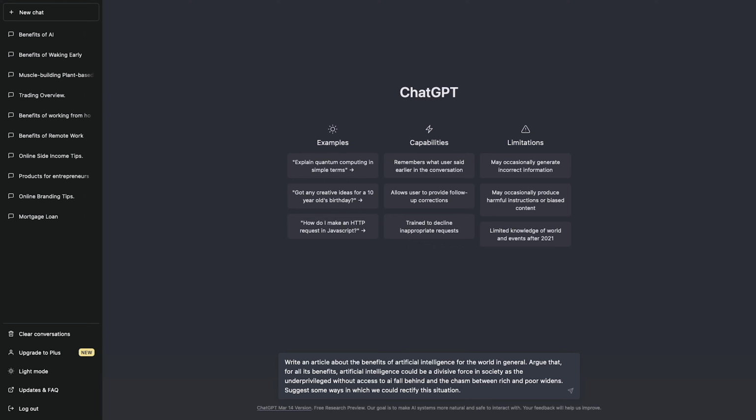Another powerful technique when it comes to publishing your content is to generate hashtags and keywords that can help make your posts more discoverable. ChatGPT can help you generate keywords and hashtags that are relevant to your content and your audience. By using these strategically, you can widen the reach of your content and attract more followers. Let's see an example. Let's use our article about the benefits of waking early.